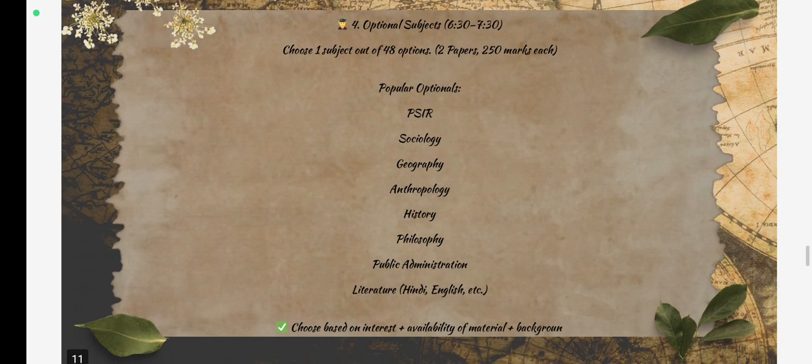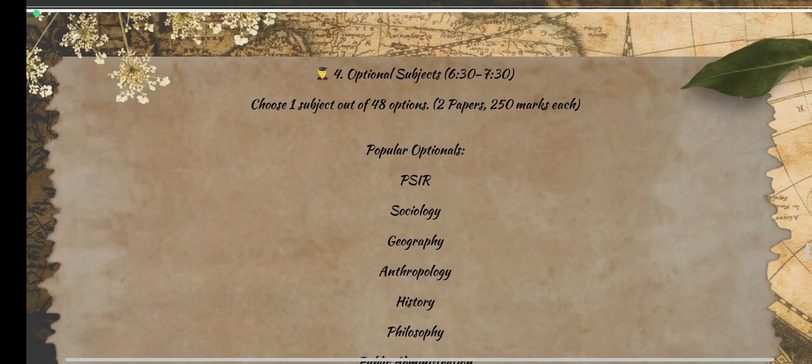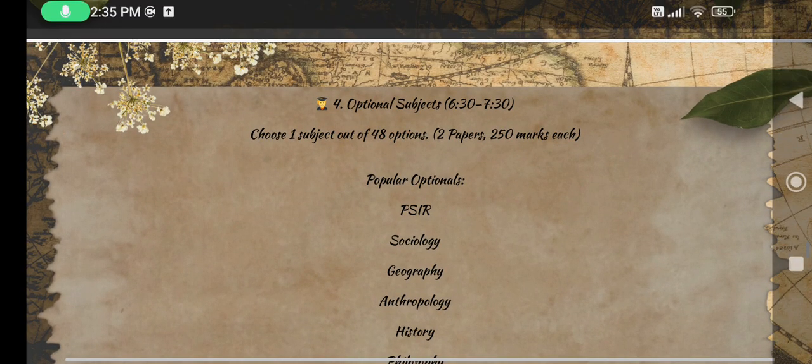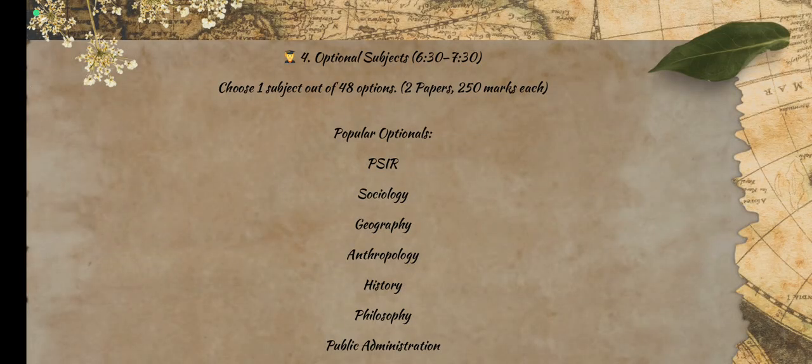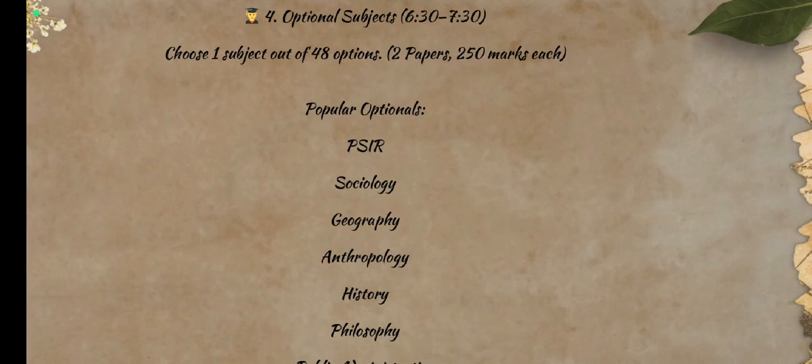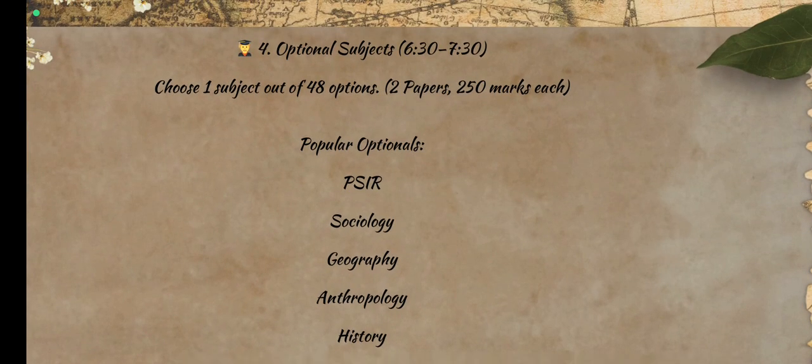Let's come to the optional paper. Now let's come to optional subjects. You have to choose one out of 48 options. There are two papers in optional subjects, 250 marks each. So you have to read your optional subject very carefully, as these subjects are very scoring.